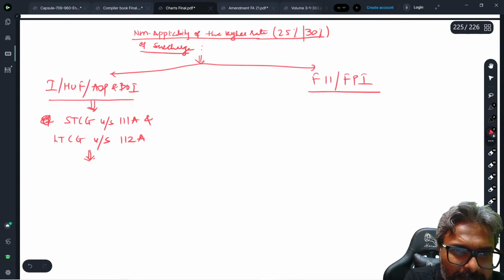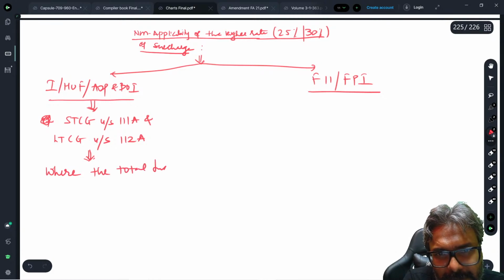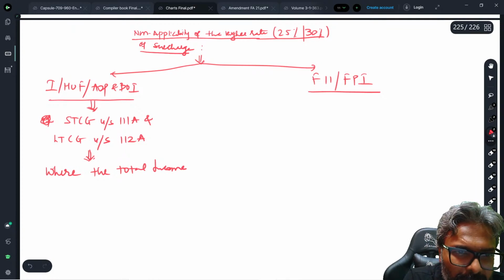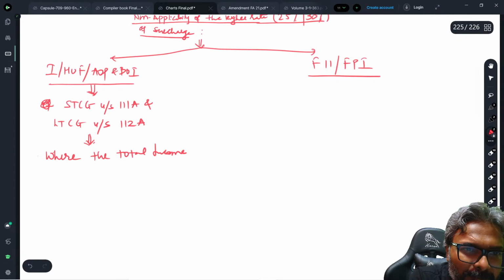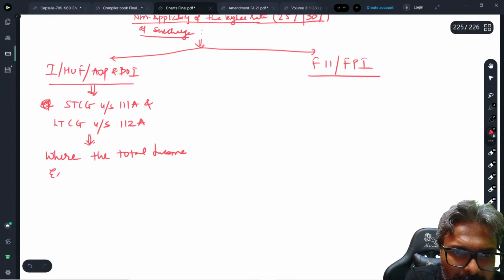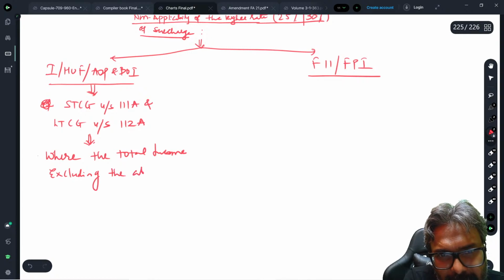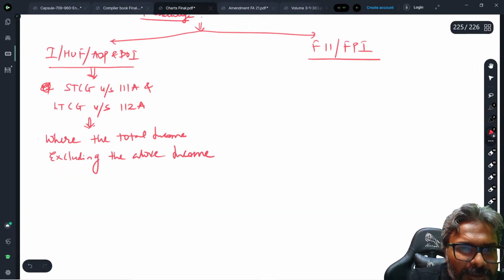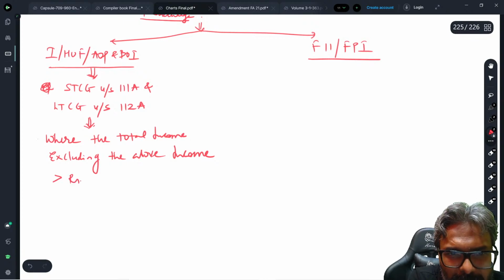In this context, where the total income, students, excluding the above income, exceeds rupees 2 crores,